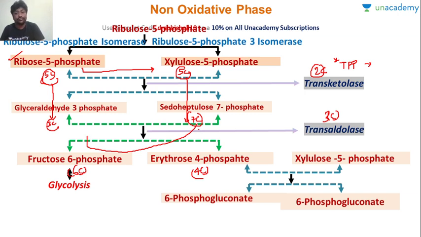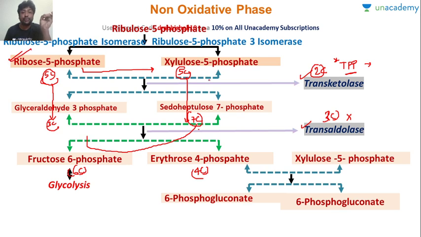This is the non-oxidative phase. Now you don't need to remember all these steps. There are a few things which you have to remember. I am going to just enumerate those things. One is transketolase moves 2 carbon, transaldolase moves 3 carbon. Number 1. Number 2, transketolase requires thiamine pyrophosphate, transaldolase does not require thiamine pyrophosphate. And number 3, the most important is, what are the intermediates in the non-oxidative phase?